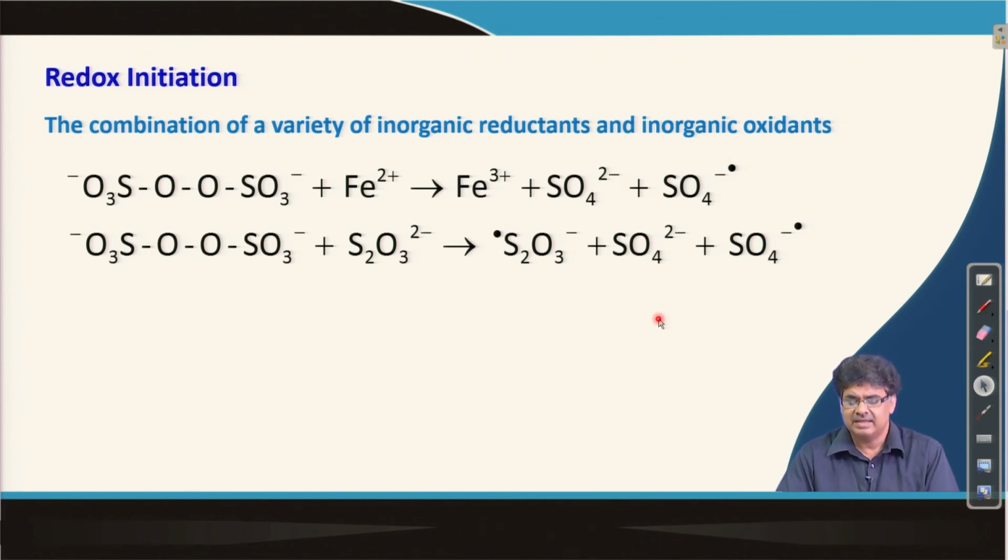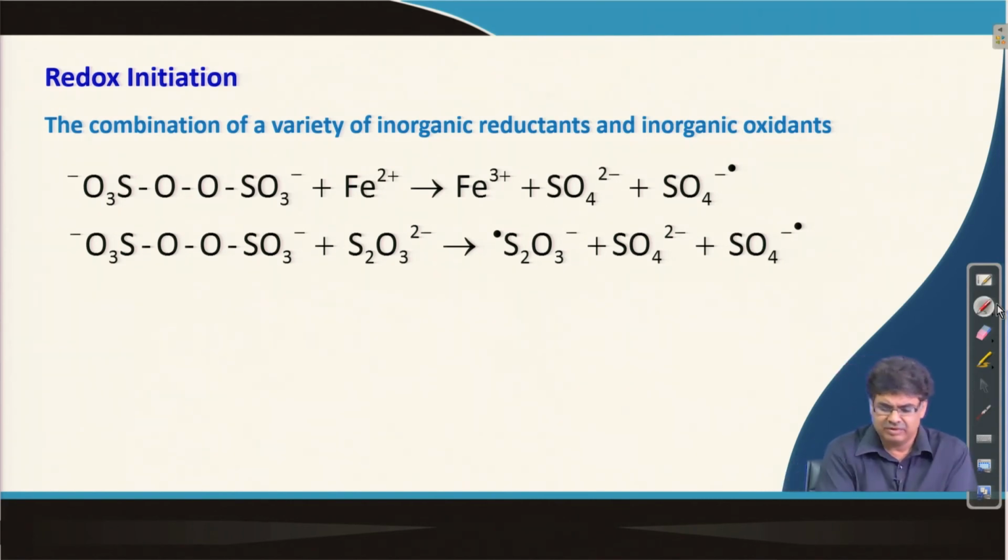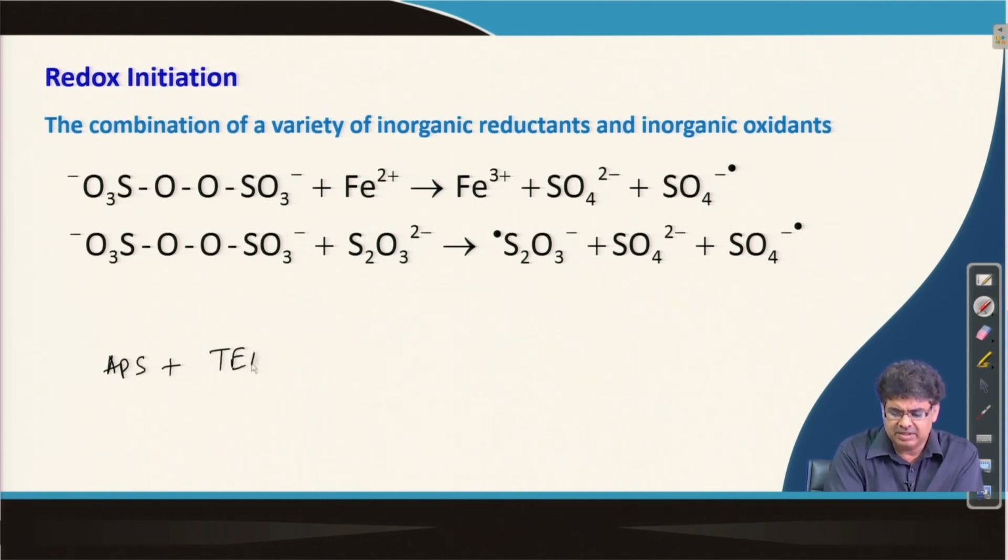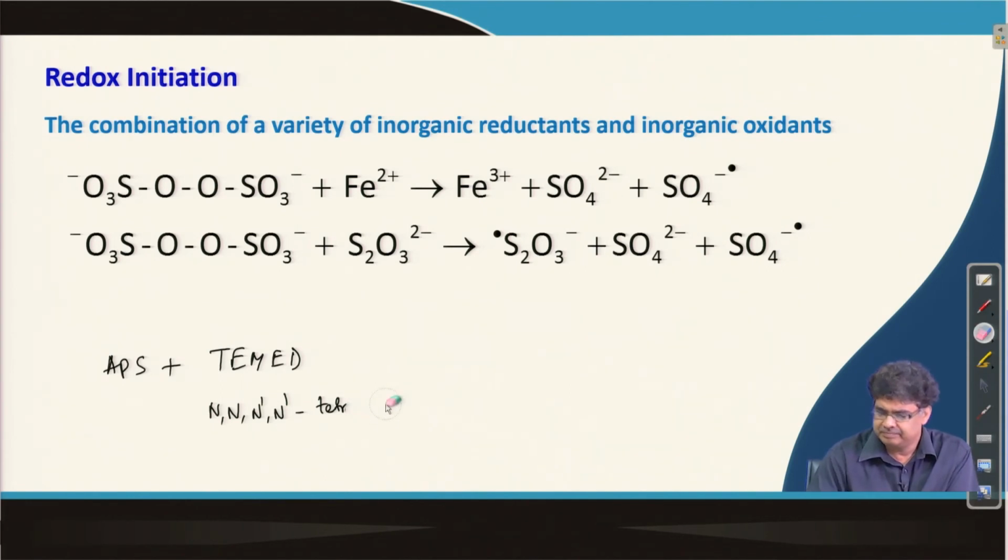In that case, the radical initiator used is ammonium persulfate, APS, plus a diamine, generally called TEMED, N,N,N',N'-tetramethylethylenediamine.